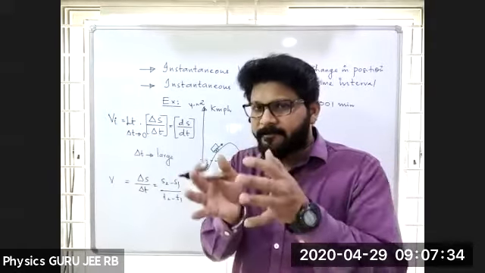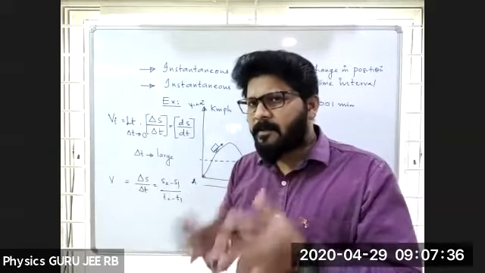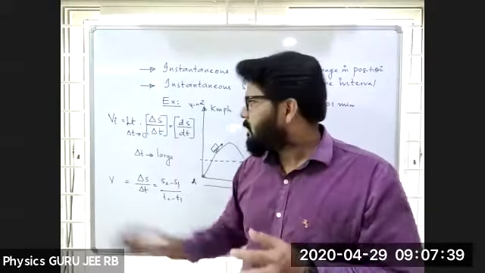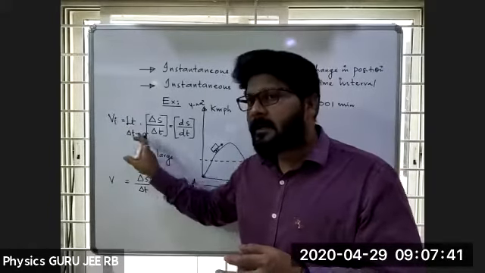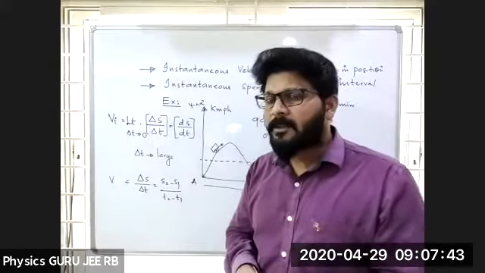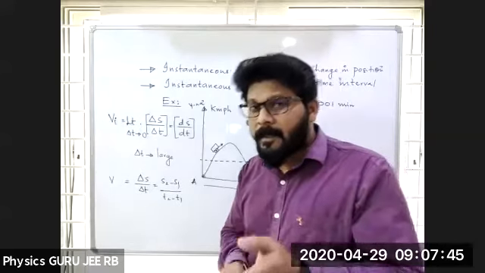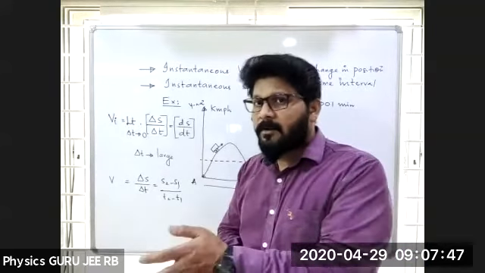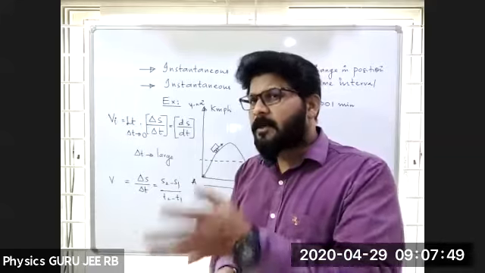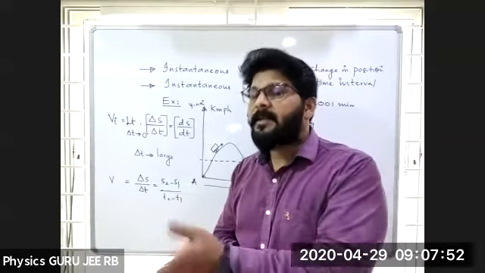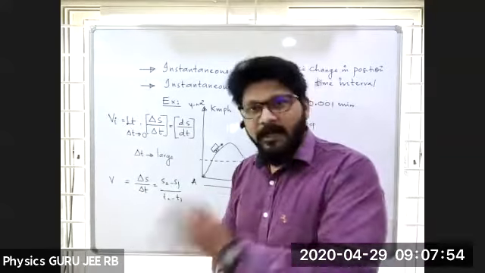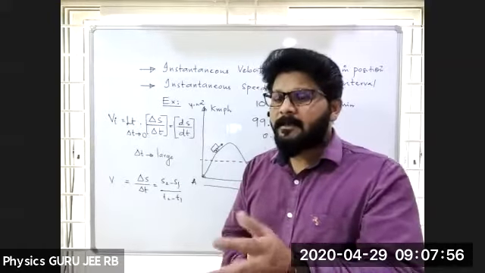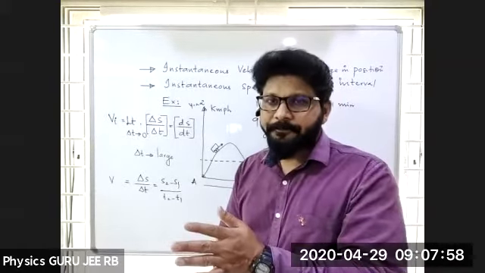So for the time being, you can remember it like this. Limit delta t tending to 0 means it is very, very small. Very, very small means 0.001. We are approximately taking it as 0, but it is not exactly 0, it is 0.001.